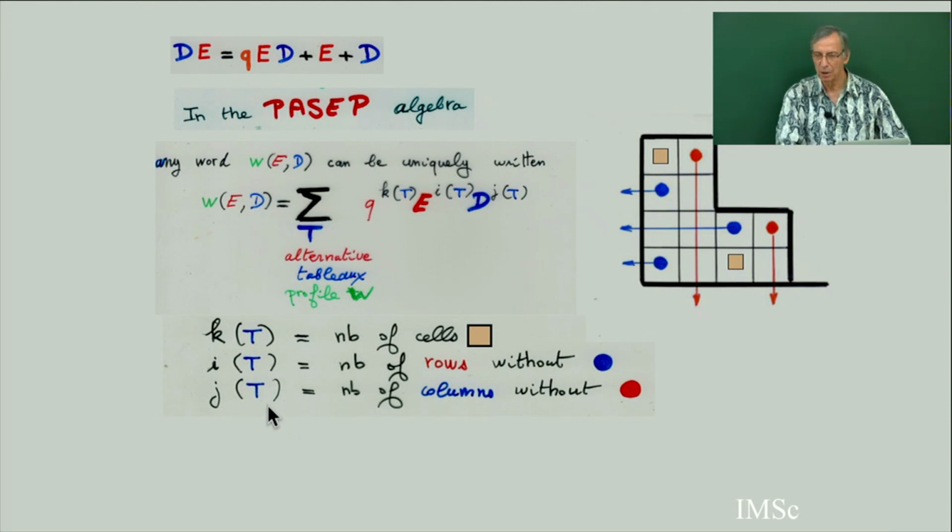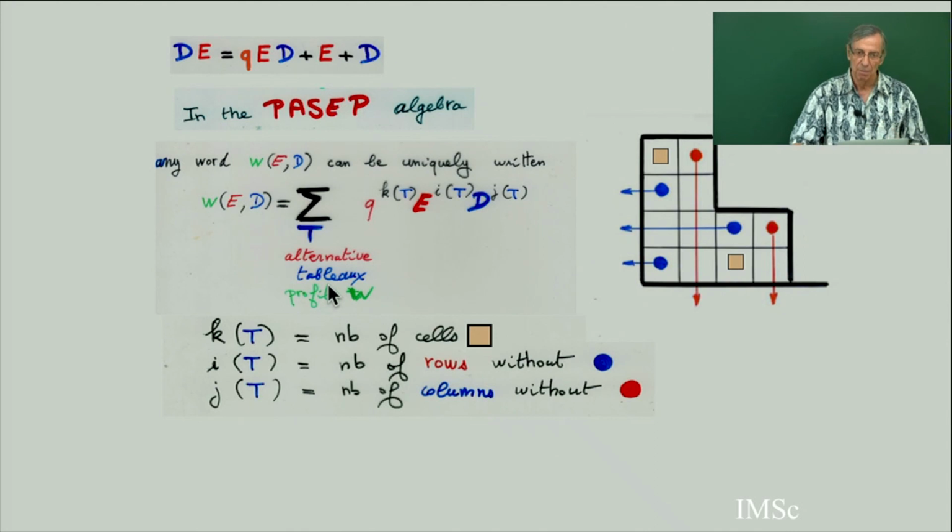So this is a reminder of the general theory with normal ordering for a general quadratic algebra. This is a special case of the PASEP algebra. It's the sum over all complete tableaux, but complete tableaux are in bijection with alternative tableaux, and I have these three parameters. And what is the profile?